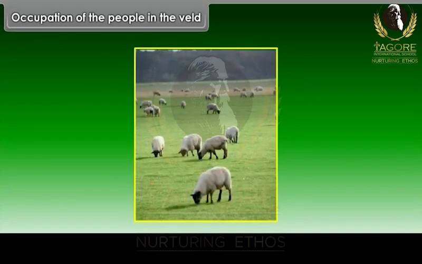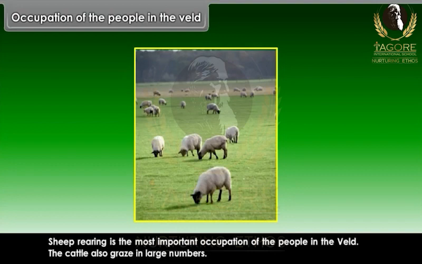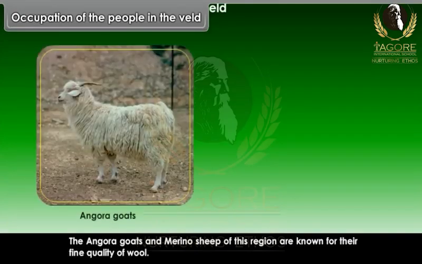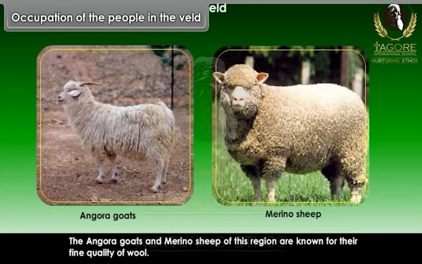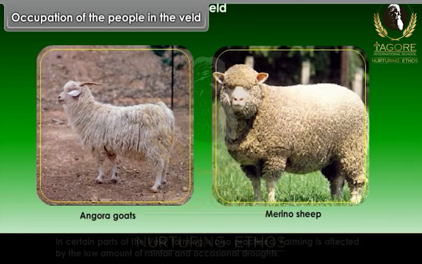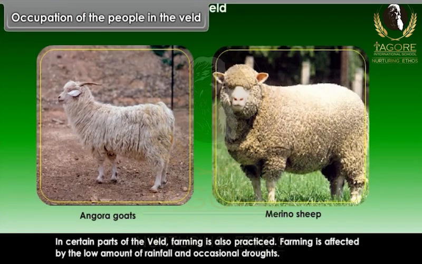Occupation of the people in the Veld. Sheep rearing is the most important occupation of the people in the Veld. The cattle also graze in large numbers. The Angora goats and merino sheep of this region are known for their fine quality of wool. The cattlemen now supply most of the local needs of milk, mutton and wool. In certain parts of the Veld, farming is also practiced. Farming is affected by the low amount of rainfall and occasional droughts.